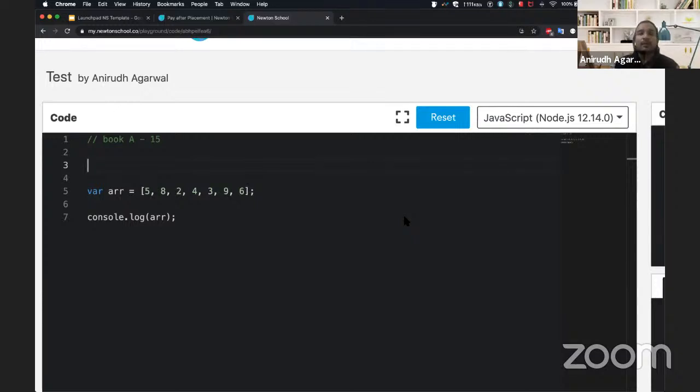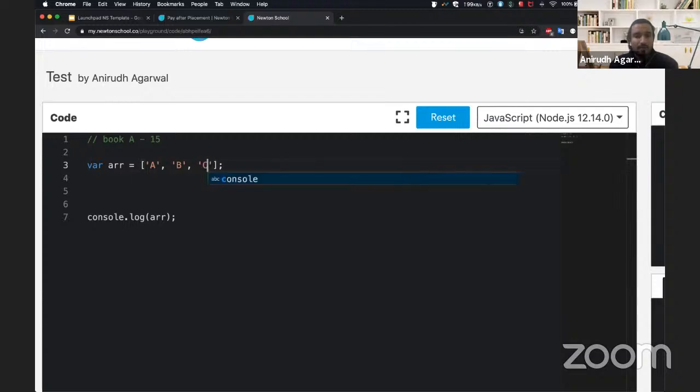So array is contiguous memory allocation. That's it, right? Now, to think about it, we have taken an array. Now, how do I get to know that? So let's say I want to replace these by names, right? So let me just replace these by names. I'll say A, I'll say B, I'll say C.